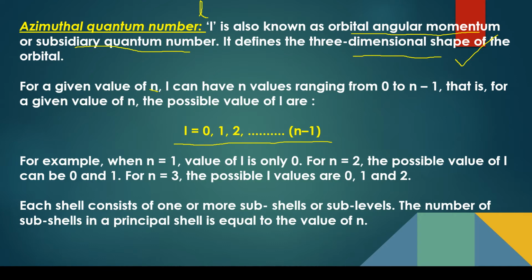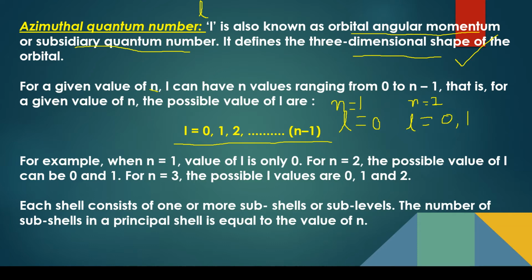If n is 1, I am talking about the first shell, so l would be 0 to n minus 1, that is 0 only. If n is 2, second shell, then the value of l would be 0 to n minus 1, that is 0 and 1, two values of l.